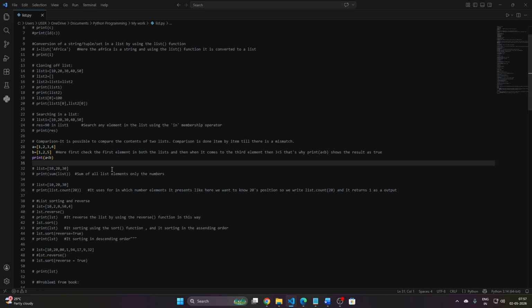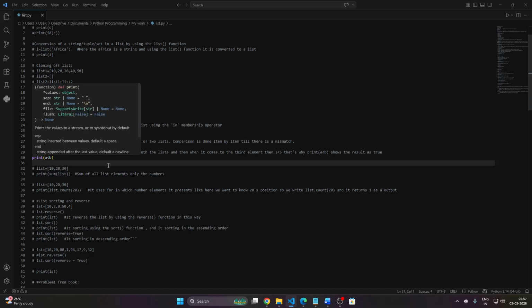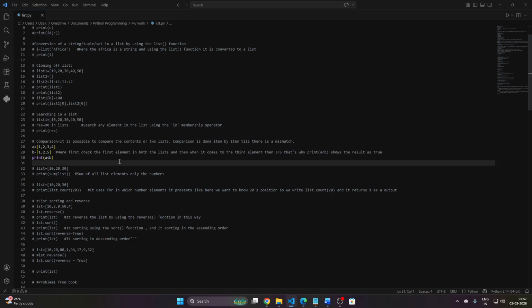First of all, think about it. How does it work? In a list, it works index by index because a list has indexing, so it compares index by index.